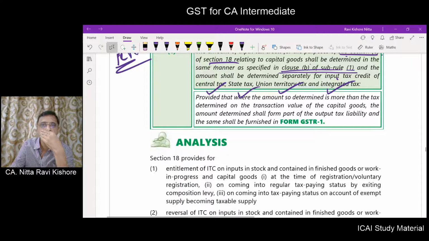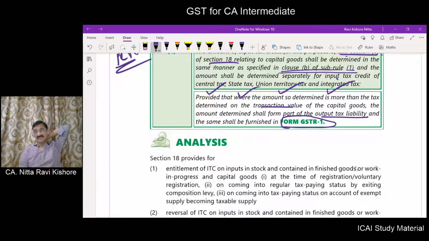Okay. So, where the amount so determined is more than the tax determined on transaction value, the amount determined shall form part of output tax liability and shall be furnished in GSTR 1, because the other person will take the input tax credit. Okay.